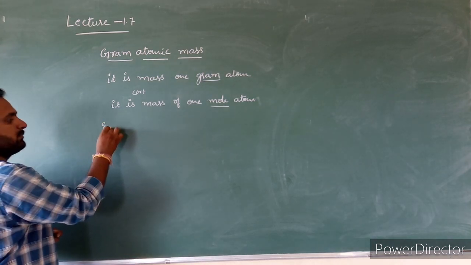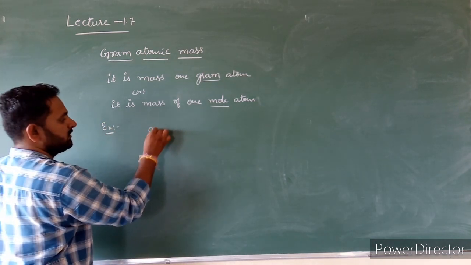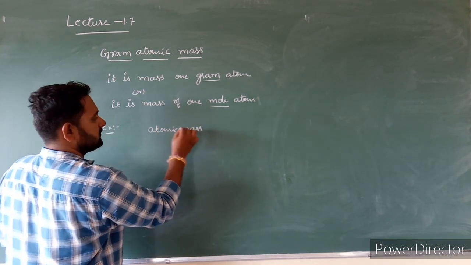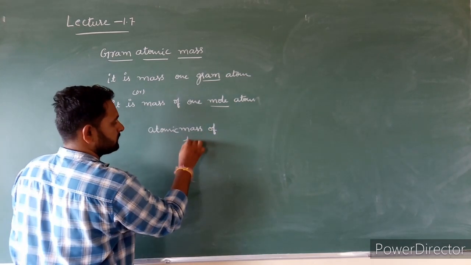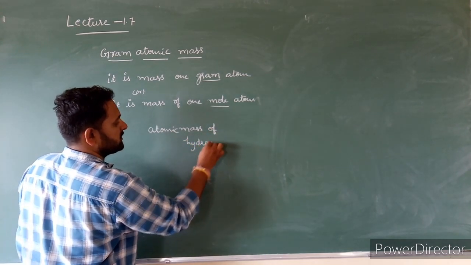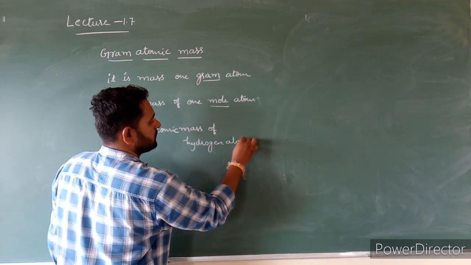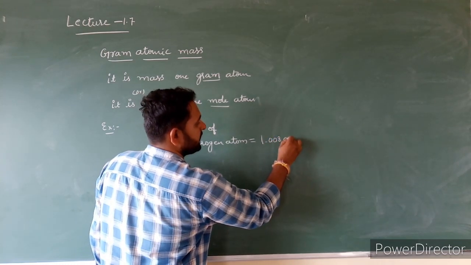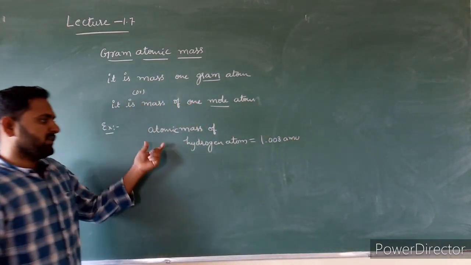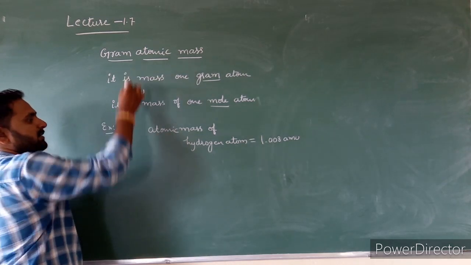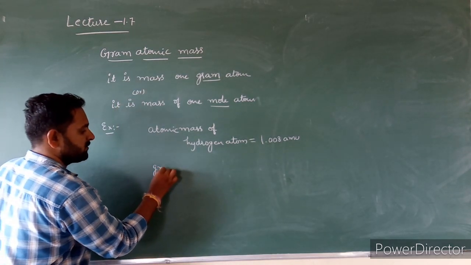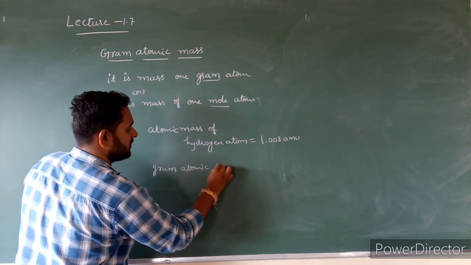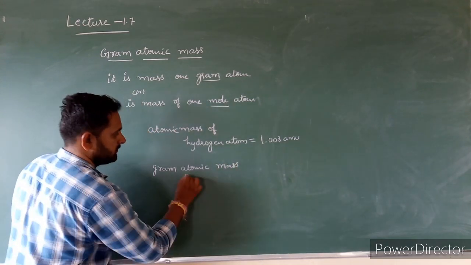Now let us take one example. What is the atomic mass of hydrogen atom? Atomic mass of hydrogen atom is equal to 1.008 AMU. This is the atomic mass of hydrogen atom. Now gram atomic mass. What is the gram atomic mass of hydrogen atom?